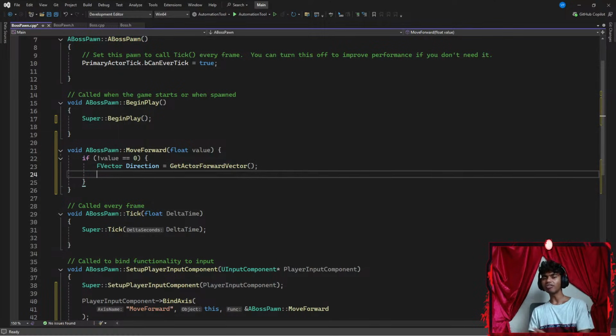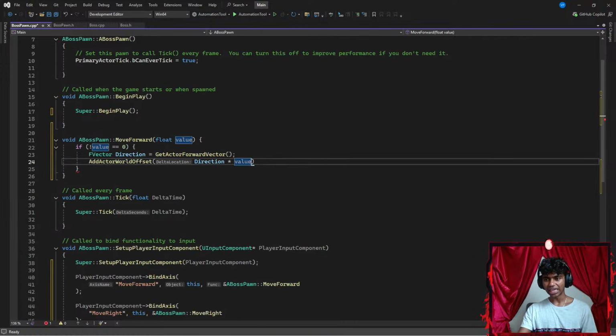And then I'm going to go ahead and add my actor to my world's offset. So I'm going to use the AddActorWorldOffset function. There we go. So adding actor world offset, I'm assuming means I'm going to add my actor to my actual world. This function requires a parameter of my speed. So firstly, I'm going to add my direction, which is the place where my player is going to be facing, and then I'm going to multiply that by my value. My value is either going to be positive or negative. If it's negative, then my player is going to go backwards. If it's positive, my player is going to go forwards.